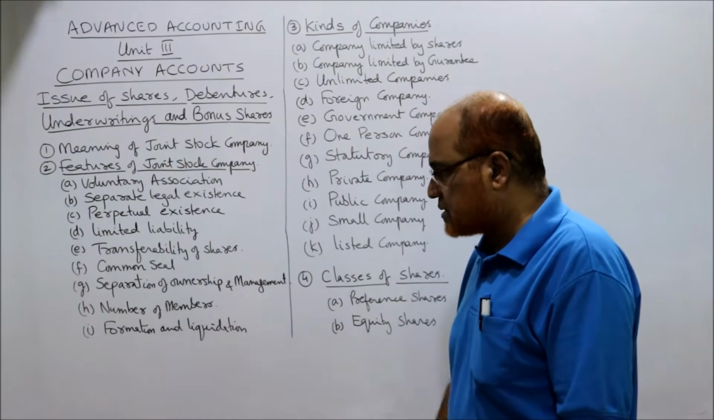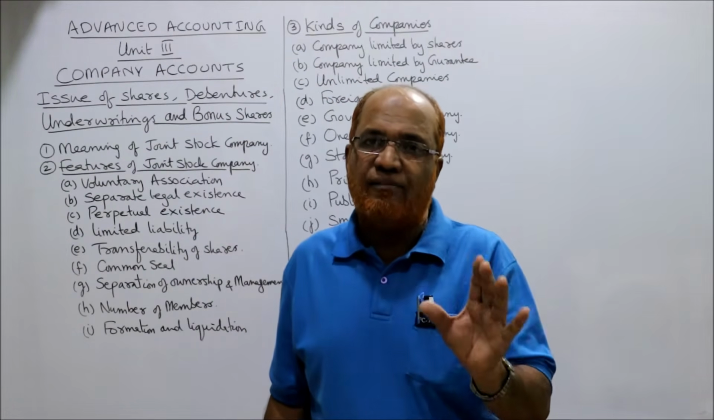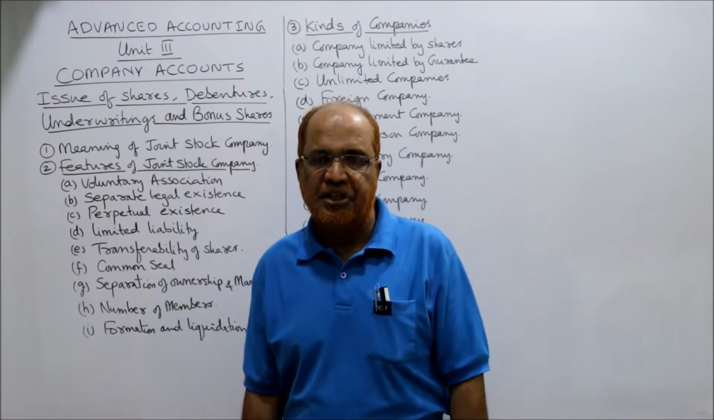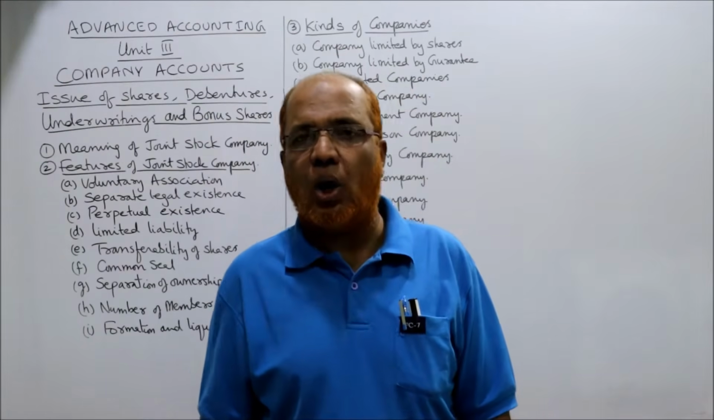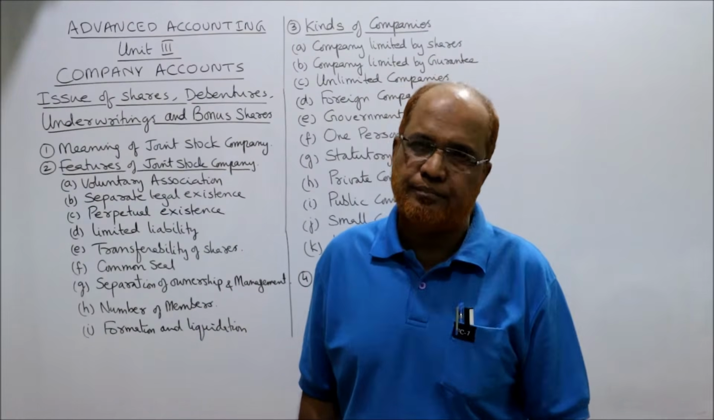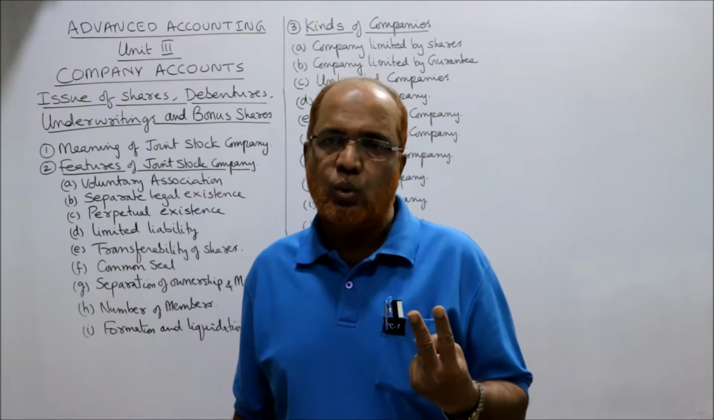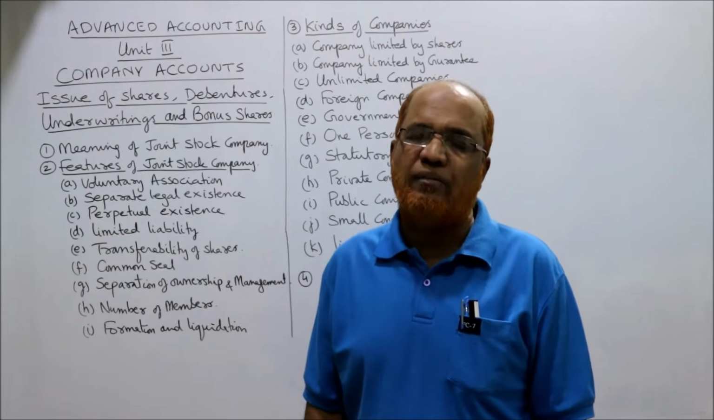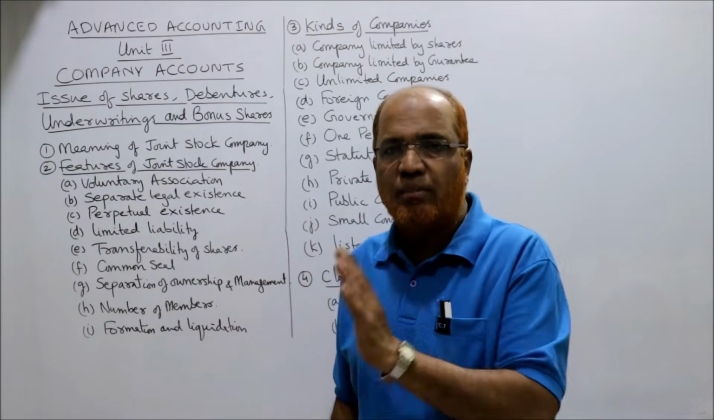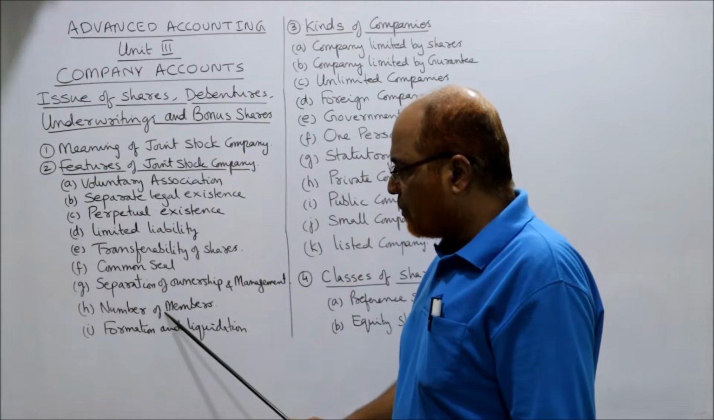Next one is number of members. For a public limited company, the minimum number of members is 7 and the maximum number of members in a public limited company is unlimited. There is no limit at all. Minimum 7. Whereas in a private limited company, the minimum number of members is 2, and the maximum number of members in a private limited company is 200. So minimum 2, maximum 200. Not more than 200 for a private company. These are the number of members.